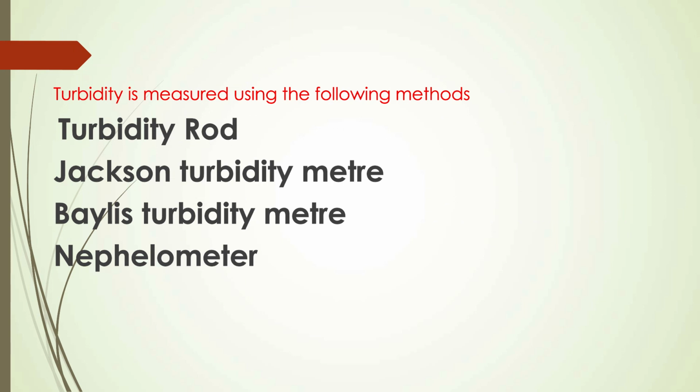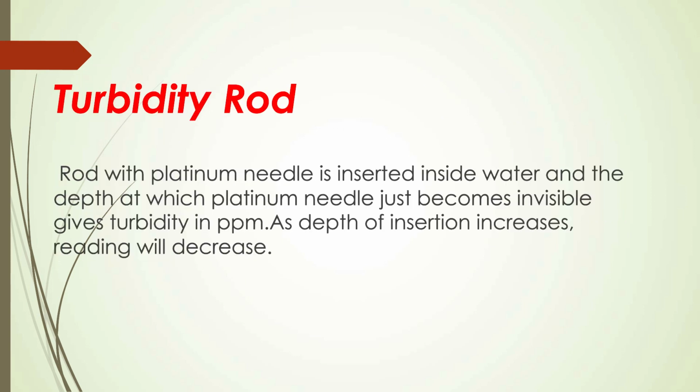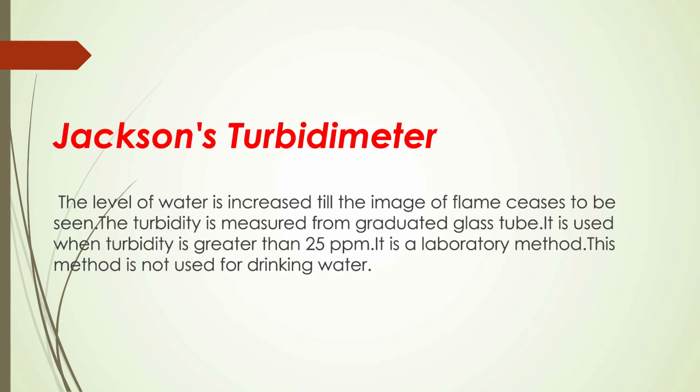Turbidity is measured using the following methods: turbidity rod, Jackson turbidity meter, Baylis turbidity meter, and nephelometer. Let's discuss these ways of finding the turbidity. Turbidity rod. A rod with a platinum needle is inserted inside water, and the depth at which the platinum needle just becomes invisible gives turbidity in ppm. As depth of insertion increases, the reading will decrease. This is a very important point. This can be asked in assertion-reason type questions, which are usually asked in engineering services examinations.